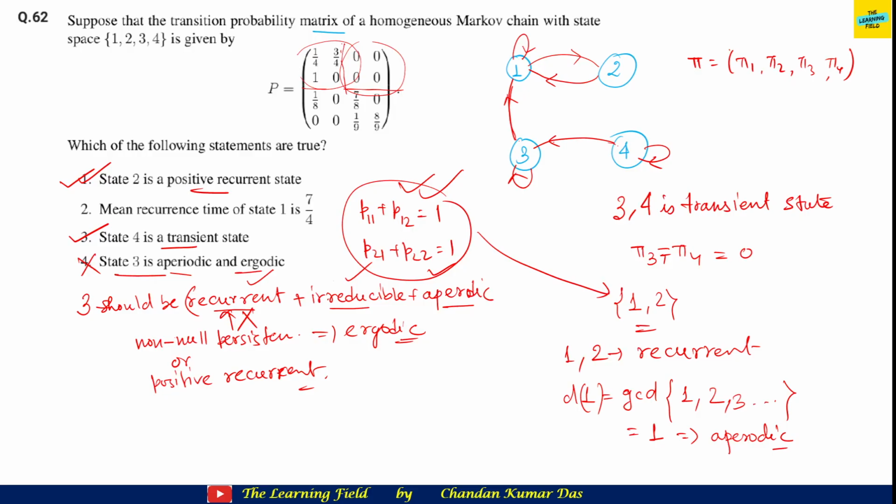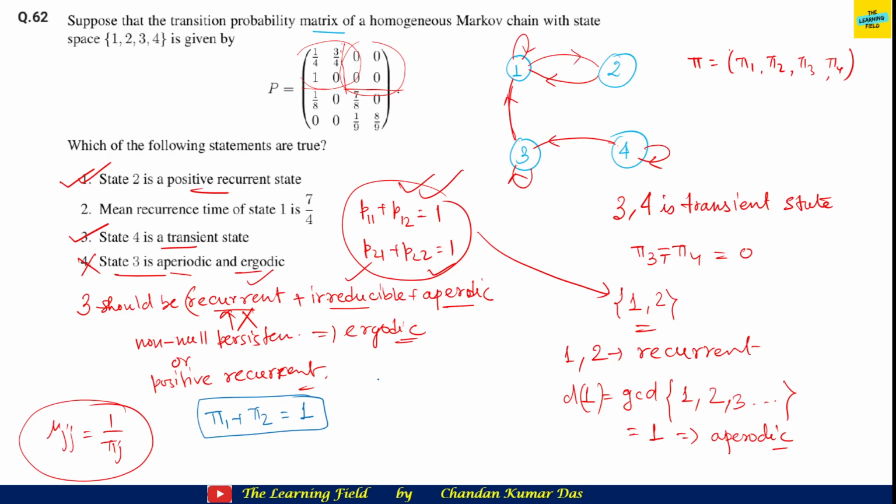The mean recurrence time for state 1. So how can we calculate this? 4 by 7. Mean recurrence time means what? Mu jj is equal to 1 by pi j. We have to find the pi j value, pi 1. So if we see that the summation of pi 1 plus pi 2 plus pi 3 plus pi 4 equals 1, and pi 3 and pi 4 are 0, that means pi 1 plus pi 2 equals 1.